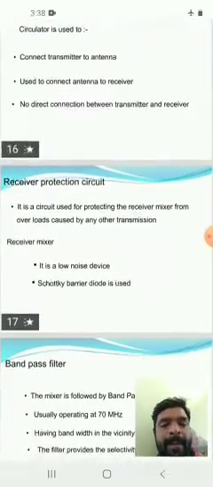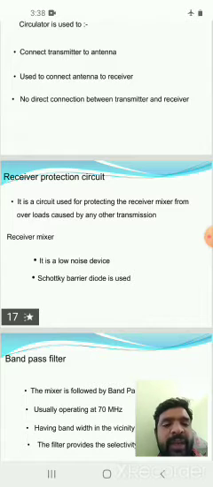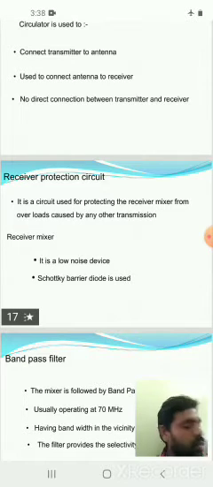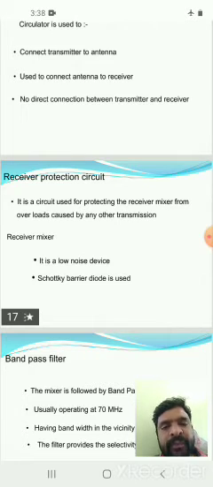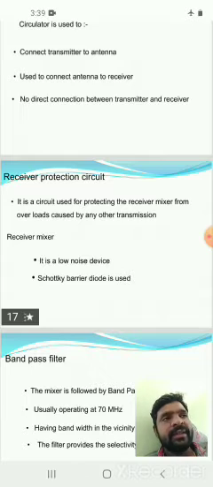Receiver protection circuit. It is a circuit used for protecting the receiver mixer from overload caused by any other transmission. The receiver mixer is a low noise device, and a Schottky barrier diode is used. Here, the receiving antenna is receiving the signals from free space. The received signals are in the range of some gigahertz and have high power.